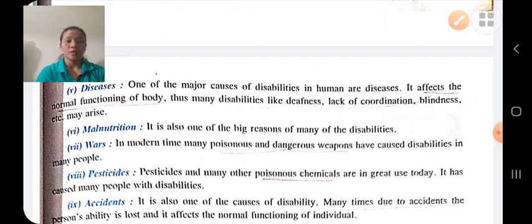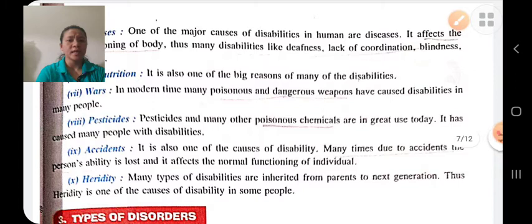Poison, like eating poison, weapons, etc. Pesticides and many other poisonous chemicals are in great use today that cause many disabilities. Accident, due to road accidents also it may lead to disability. Heredity from parents to the next generation. These are some causes of disability.